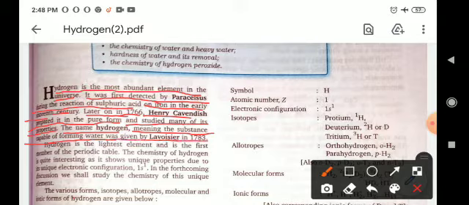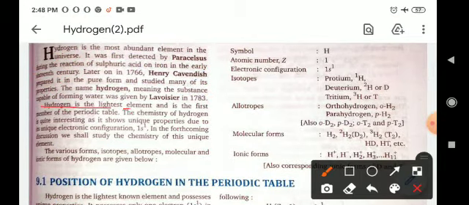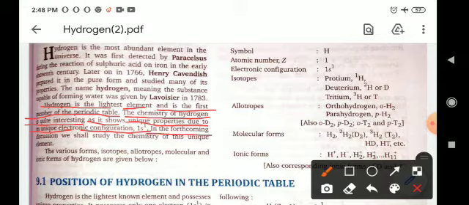Now, hydrogen is the lightest element and it is the first member of the periodic table. The chemistry of hydrogen is quite interesting as it shows unique properties due to its unique electronic configuration, because it has the 1s1 electronic configuration. In the forthcoming discussion, we shall study the chemistry of this unique element.